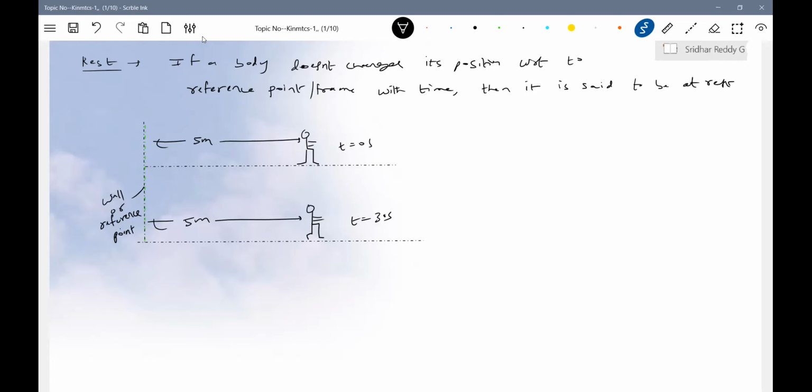If a body doesn't change its position with respect to a reference point or frame with time, then it is said to be at rest. This is how we define the idea of rest.